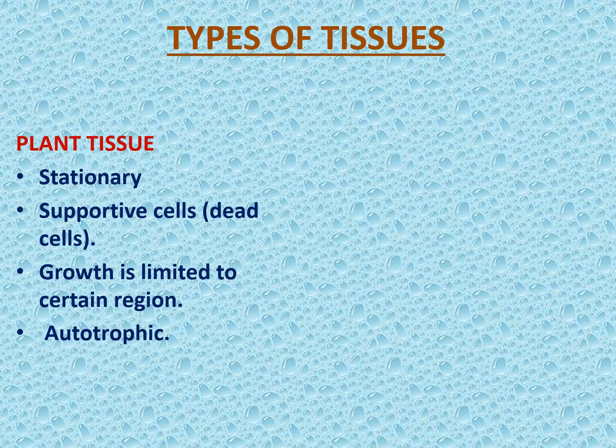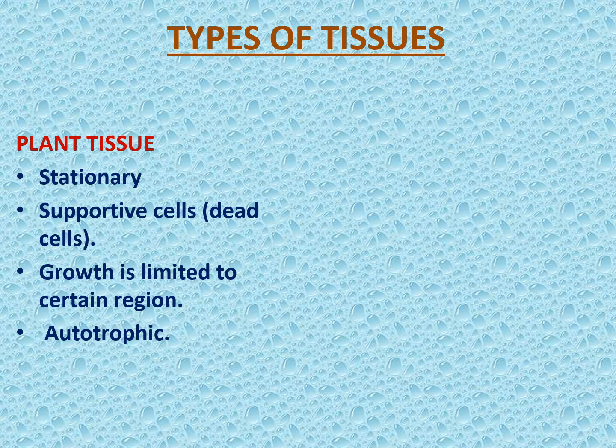Let's see the types of tissues. Plant tissue and animal tissue. Now see plant tissue. Plant is stationary. That means they will reside in one particular place. So they need more supporting cells, especially dead cells. So there are a number of different tissues they have. We will see later on. So plant tissue has more supporting cells. That is why the growth is limited to certain regions.